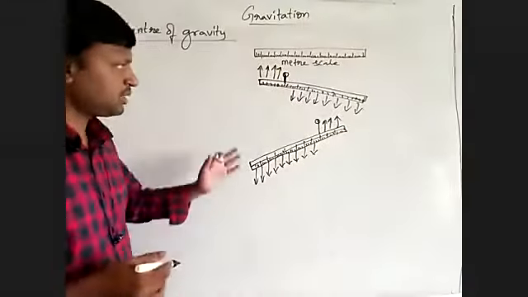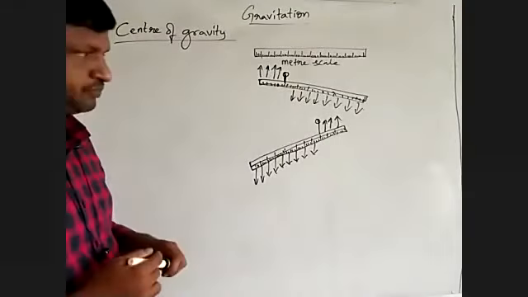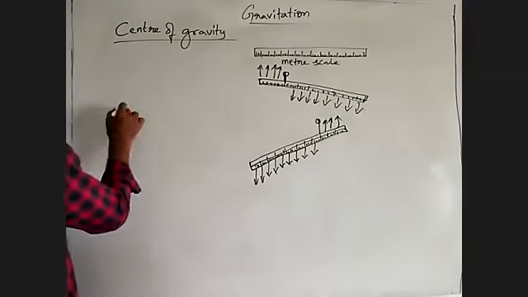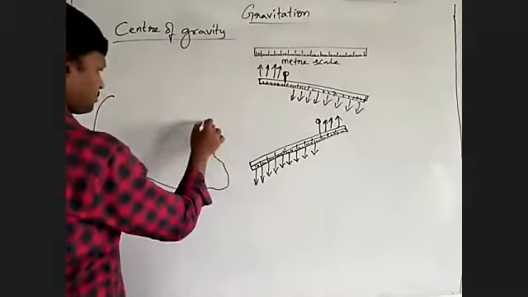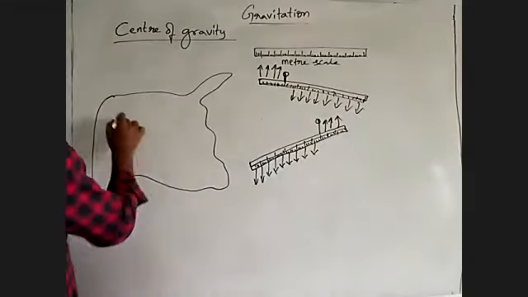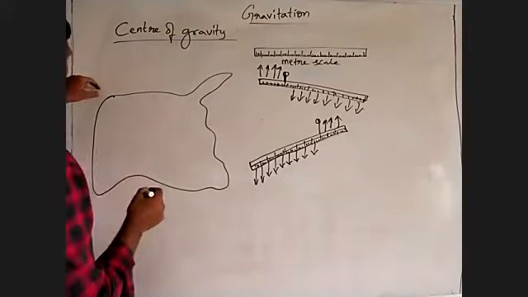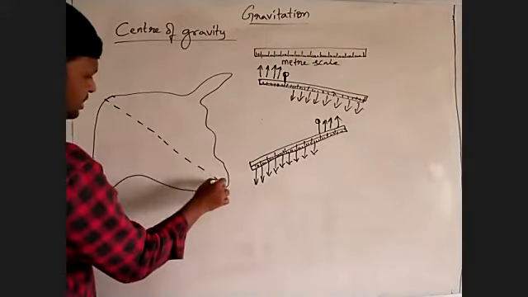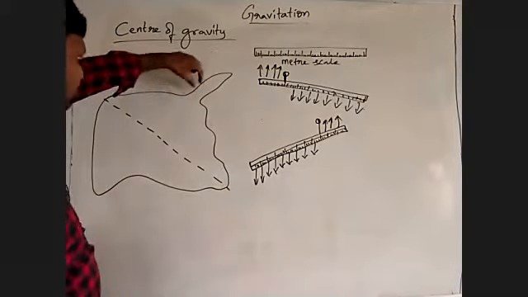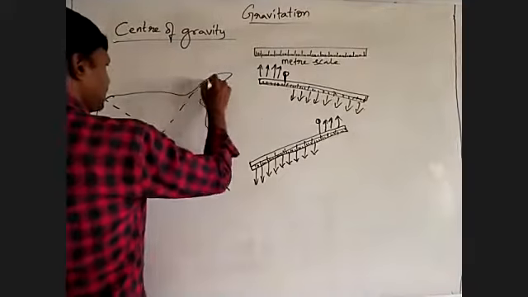So when you are trying to balance an object, suppose it is an irregular object like this, how would you do? You catch it at a certain point and draw one vertical line. If you are catching here, then you draw another vertical line like this.